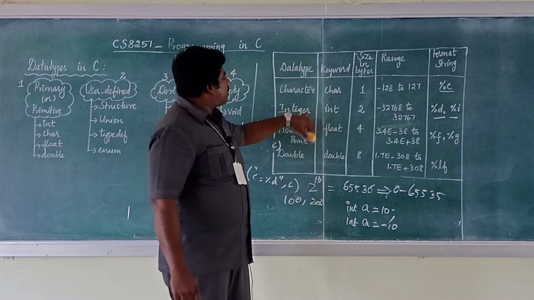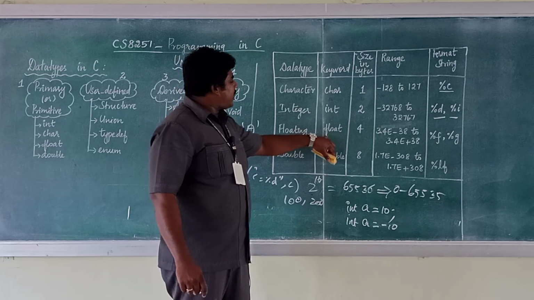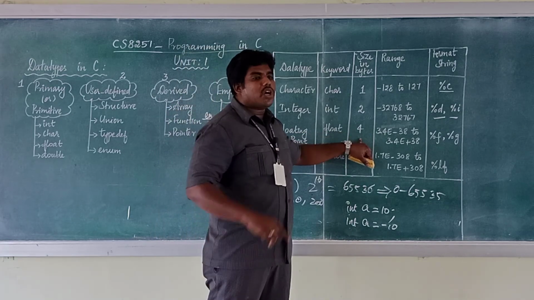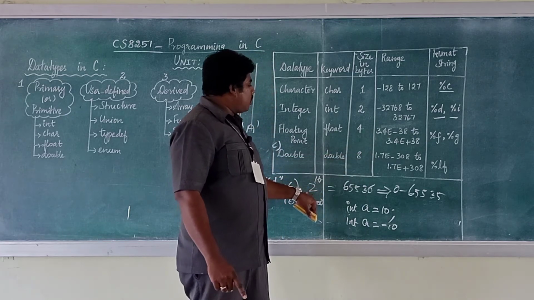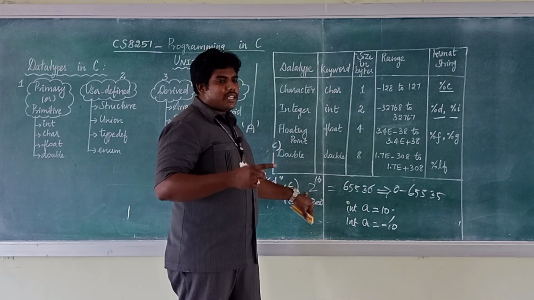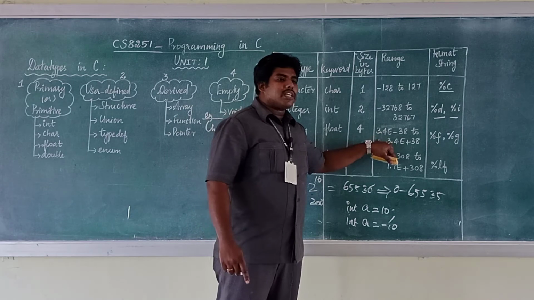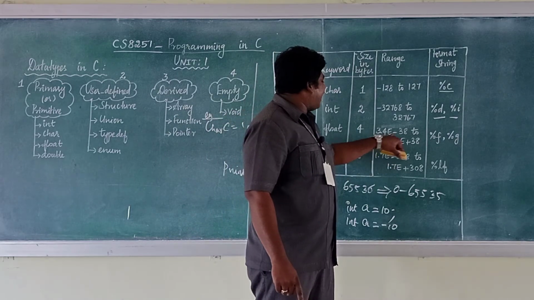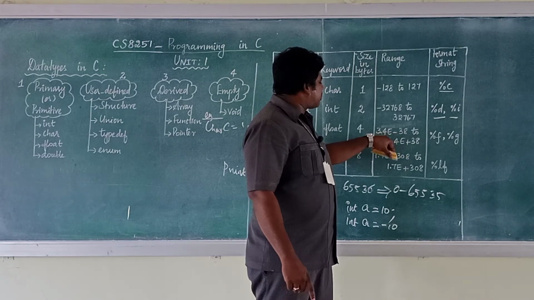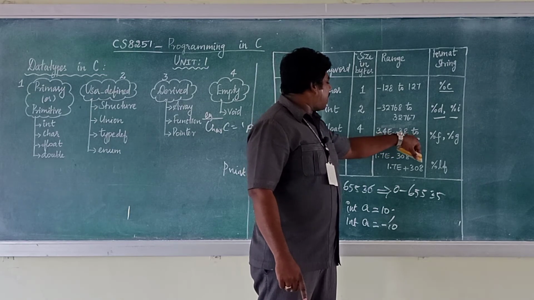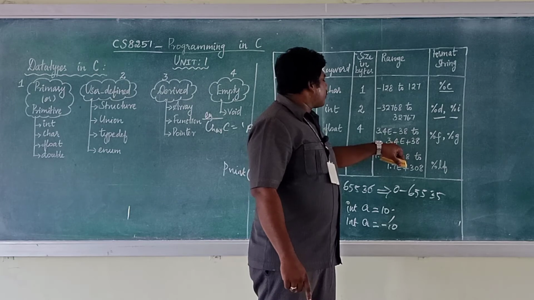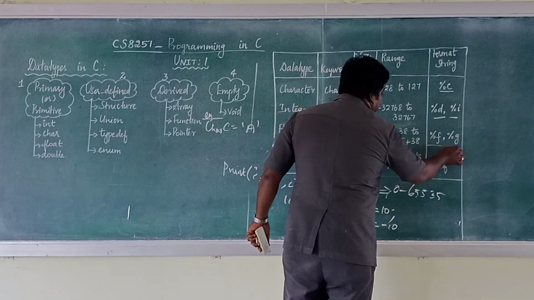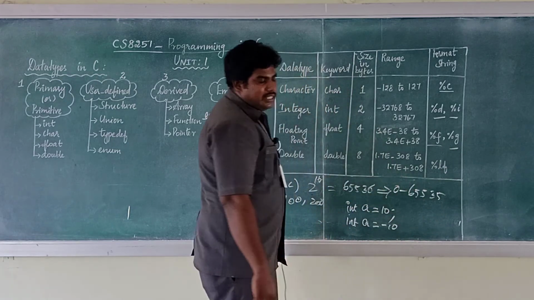The next data type is floating point. float is a keyword used to denote floating point. The size of float is 4 bytes. If it is 4 bytes, 2 power 32 will come. So it will come in the form of exponential form, that is scientific notation, written as 3.4e-38 to 3.4e+38. The control string is %f and %g.